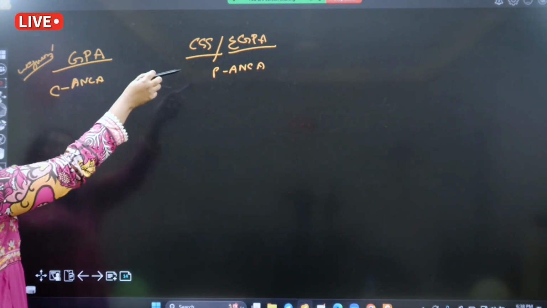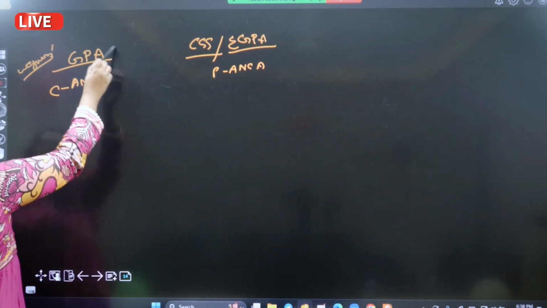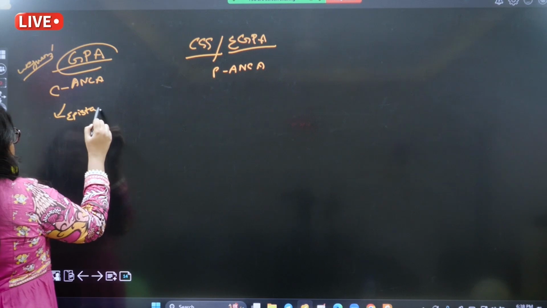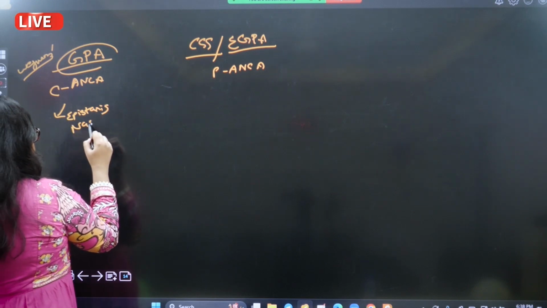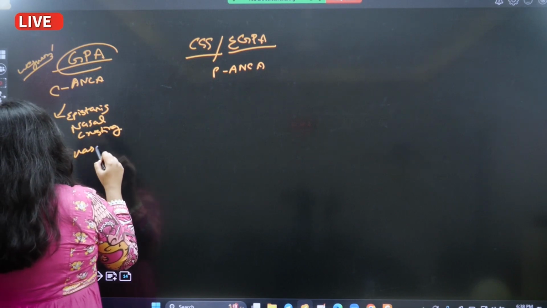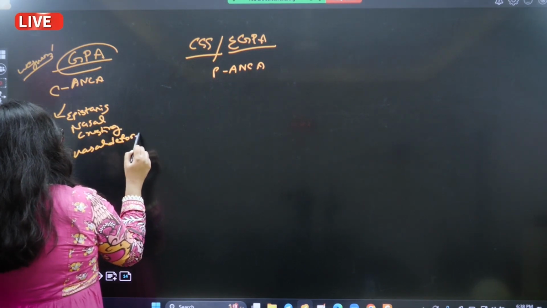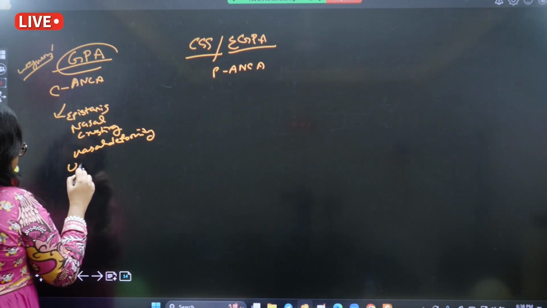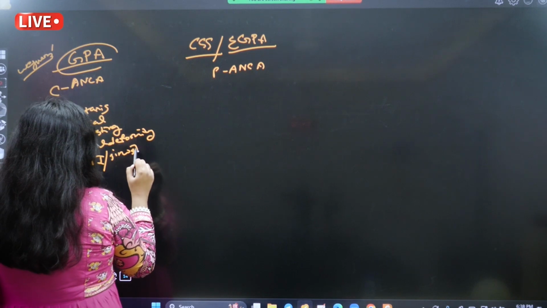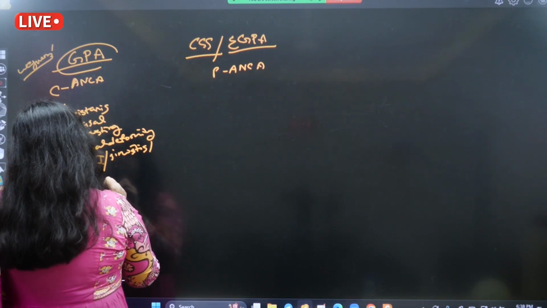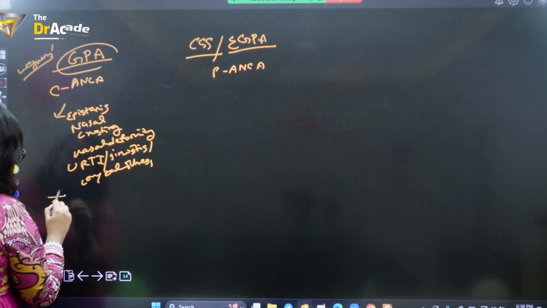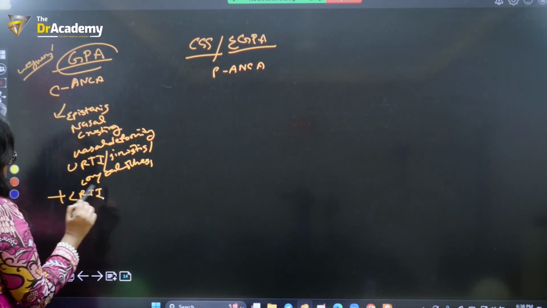Both of these are small vessel vasculitis, but in granulomatosis, look for clues like epistaxis, nasal crusting, nasal deformity, or upper respiratory tract infection like sinusitis, coryzal illness, things like that. Along with that, there are lower respiratory tract infection features.